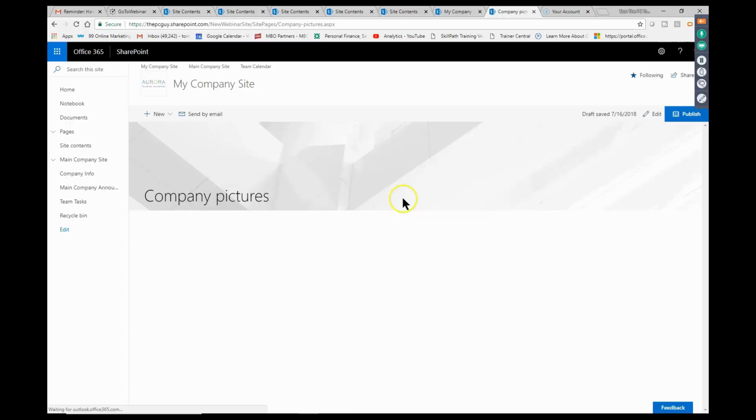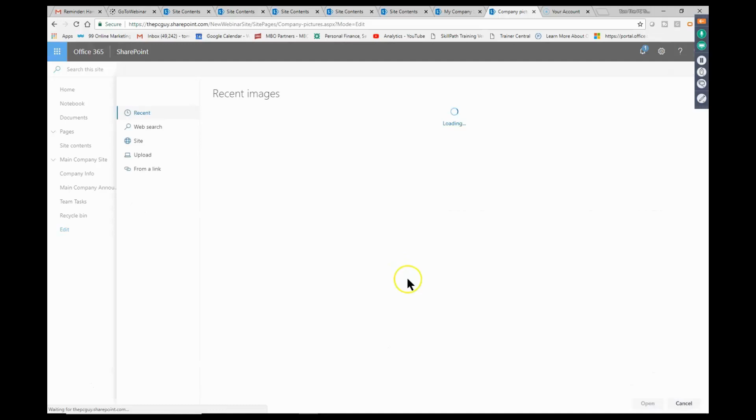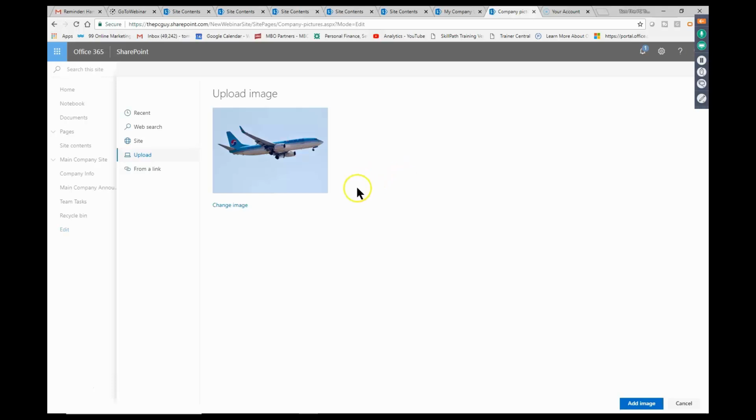And maybe on the pictures page, I'll add some pictures. So if I want to change this site, I can pick on edit here. Sometimes the word edit is here. Sometimes it's when we pick the word page up there. So I'll pick on the word edit. Now, this is kind of the new way that they've added. So I'm going to add a new web part in there. And then I can add a picture or anything like that. So I'll add an image. And again, we'll pick upload. And maybe we'll just say we'll add the plane in there.